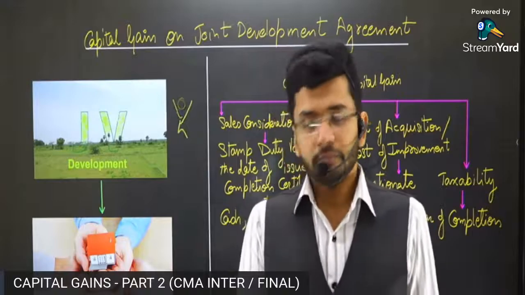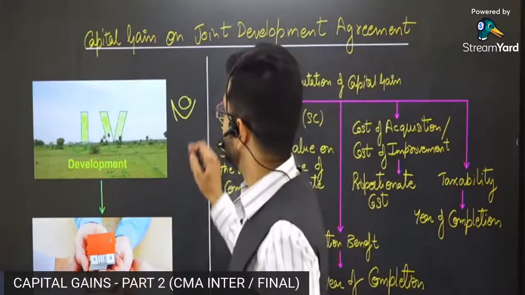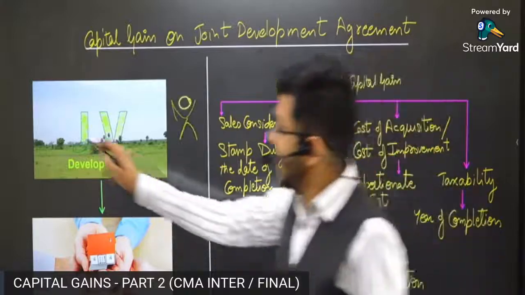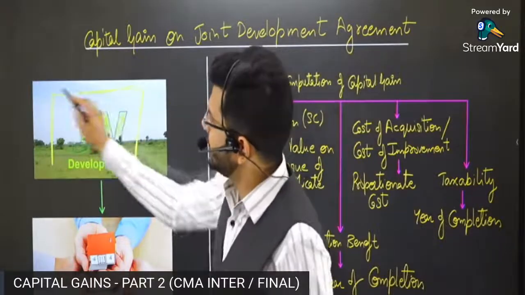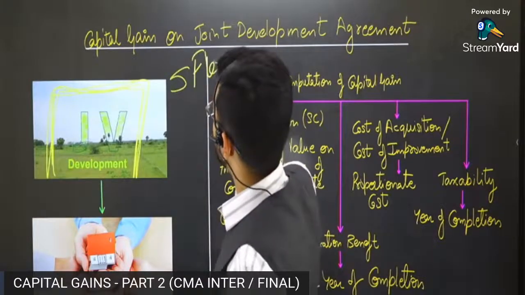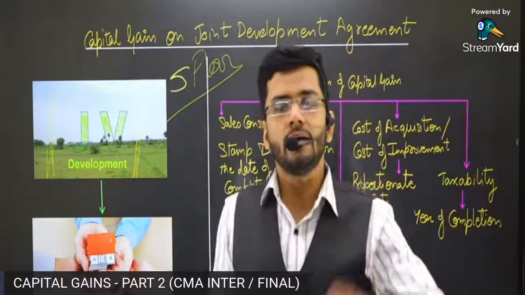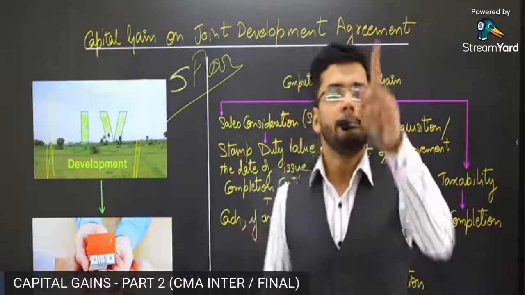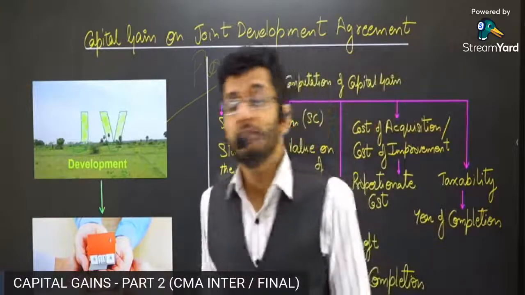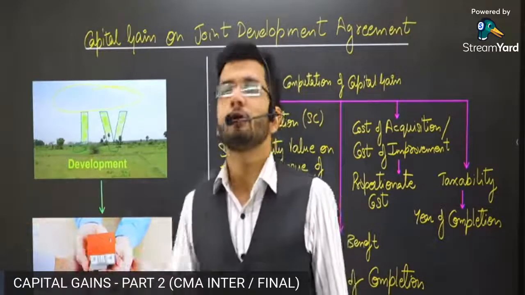They will contact a broker. What will the broker do? Broker will say that, okay, I will employ all the money which is required to build this particular property. I will make 5 floors out of this property. I will put in the necessary material, the necessary cost, and all my resources to carefully construct this building. In return, I just want 1 floor free of cost from all the 4 brothers.